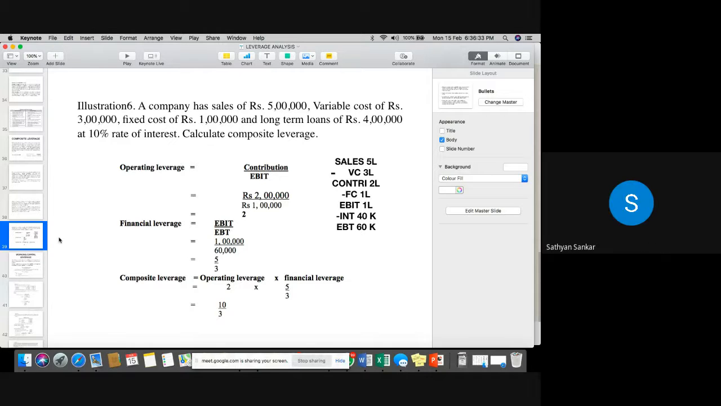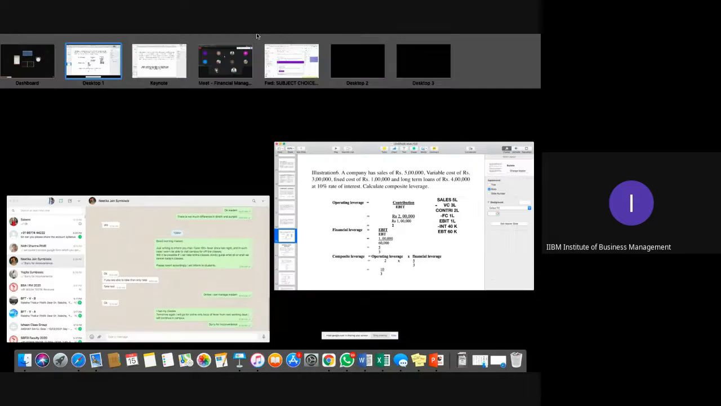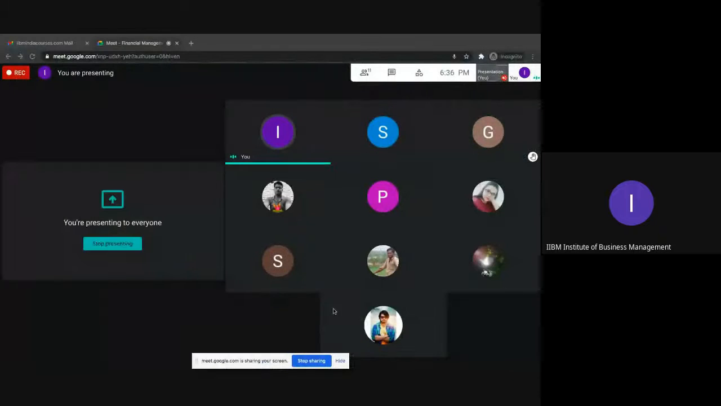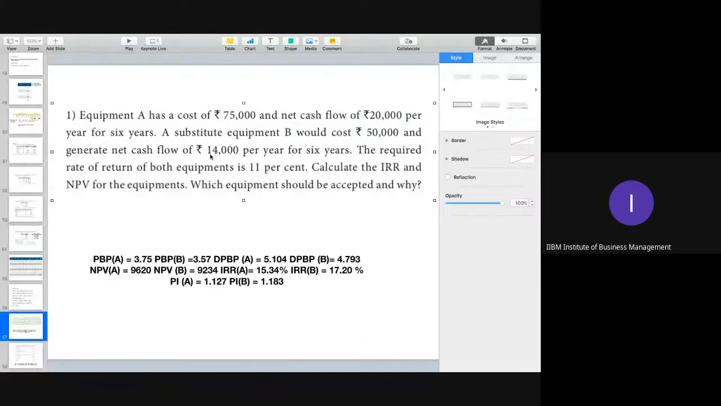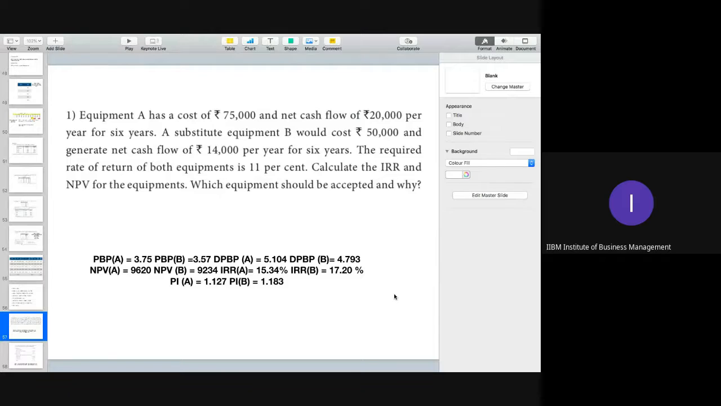No, sir, the next one. Which one? Is it done now? Okay. Yes, sir. So equipment today has cost of rupees 75,000. Okay, capital budgeting. This one. This is a practice question I have given to the students from capital budgeting.